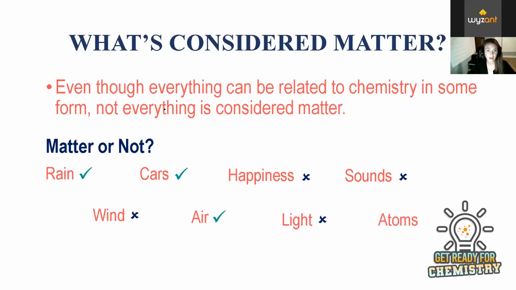And then finally, we have atoms, which we've heard of before, commonly associated with chemistry. So we consider atoms to be matter. Even though they're small, they do have mass and take up space. So we consider them to be matter. And when they're combined together in large quantities, we get actual things that we can see with our eyes.